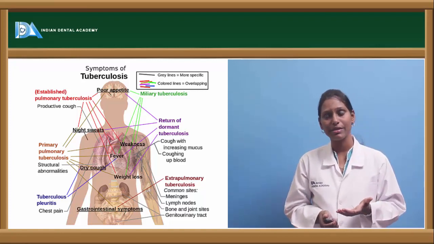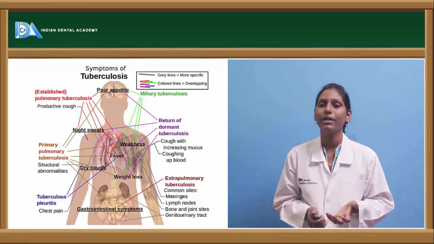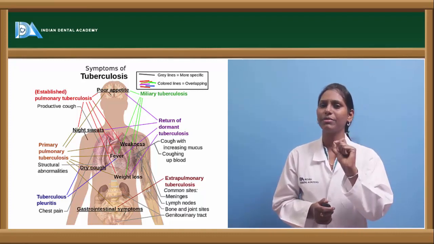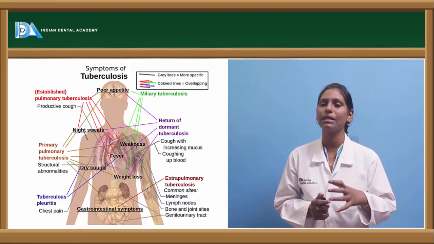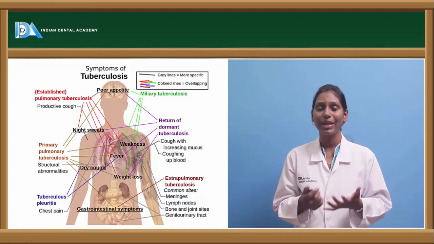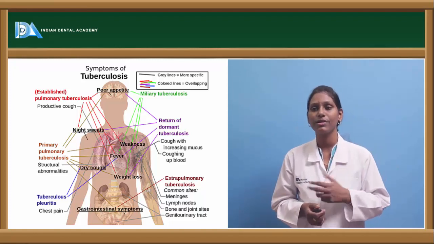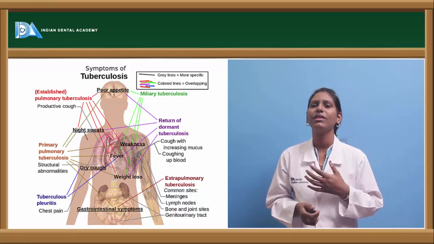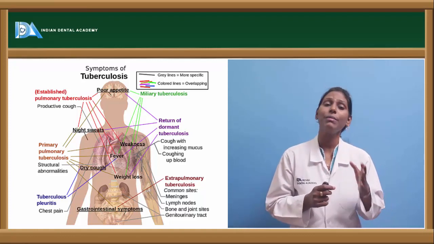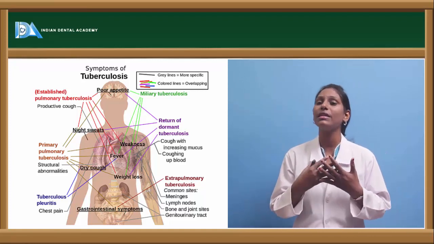Now, when we're talking about the clinical features of tuberculosis, it has various systemic manifestations. First and foremost, when it affects the lungs first, we see miliary tuberculosis, where millet-sized foci are seen within the lungs. Patients usually have night sweats, cough, and weight loss. Initially there is a dry cough, which progresses to productive cough, and we see weakness and fever. Especially in pulmonary tuberculosis we see this productive cough. In primary pulmonary tuberculosis we see various structural abnormalities, and in tuberculous pleuritis chest pain can be seen.